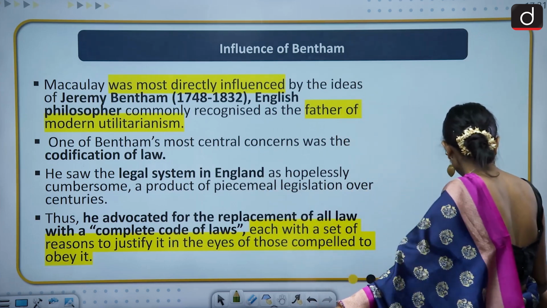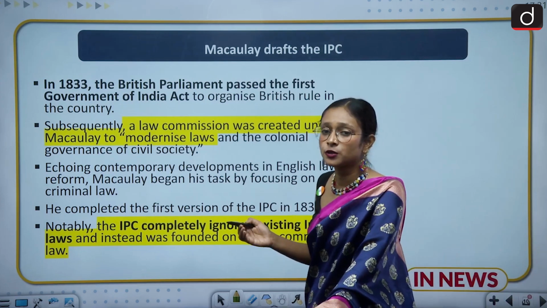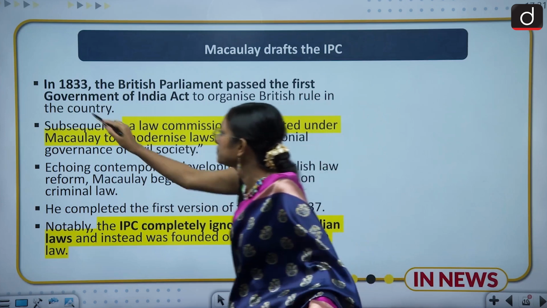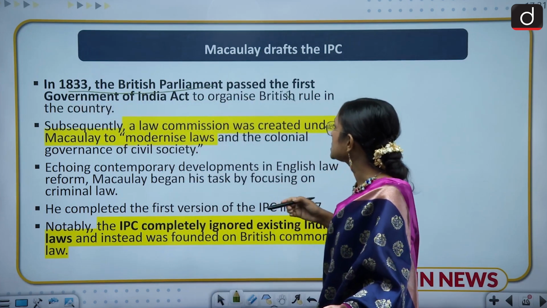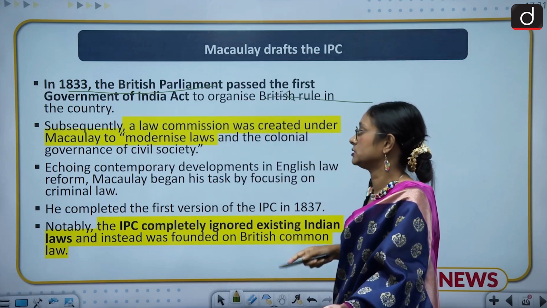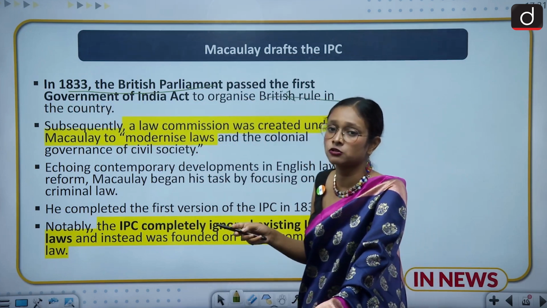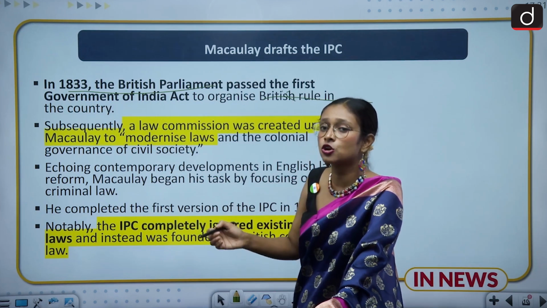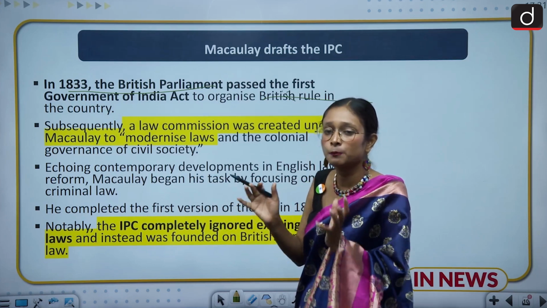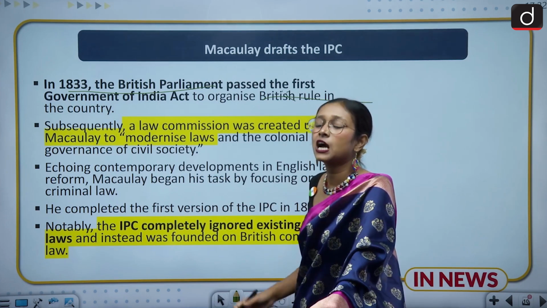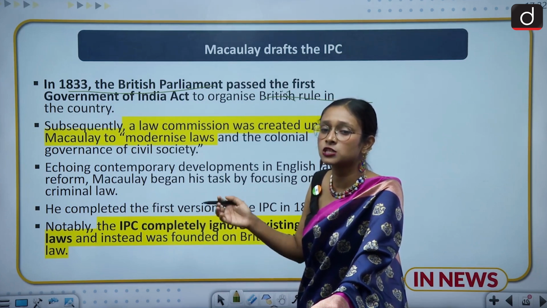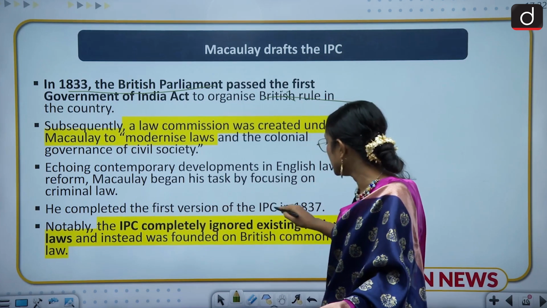Moving to the next slide. What is the process of drafting of the IPC? We all know that Macaulay drafted it. In 1833, the British Parliament passed the first Government of India Act to organize British rule in the country. Subsequently, a law commission was also created, and the chairman of the first law commission was Macaulay. He was given the task to codify and compile all kinds of law, and Macaulay completed his first version of the codification by 1837.